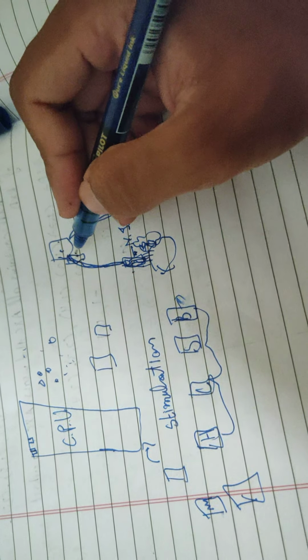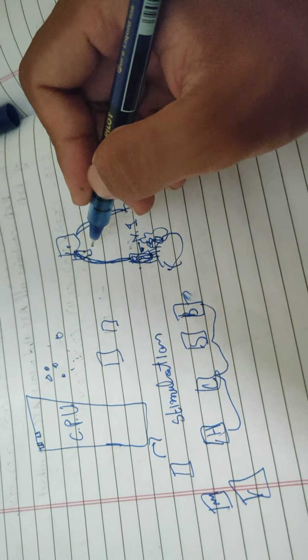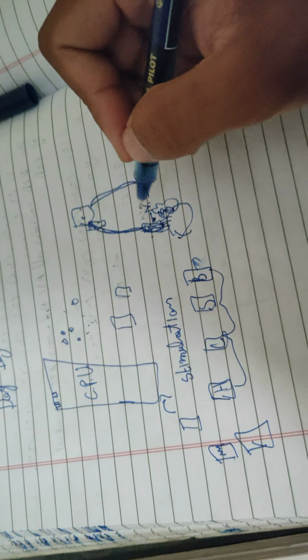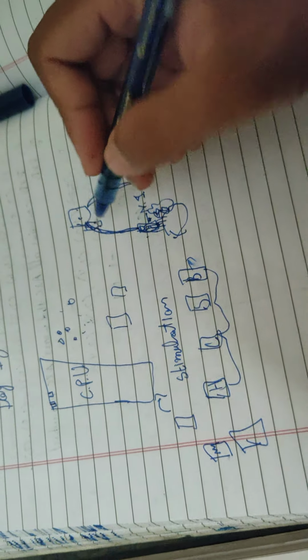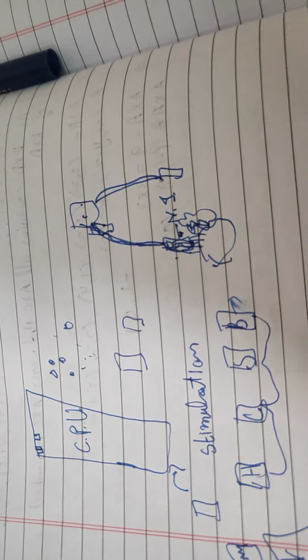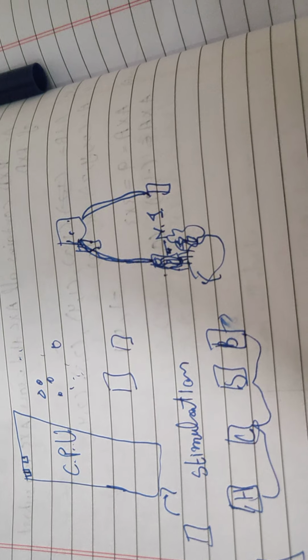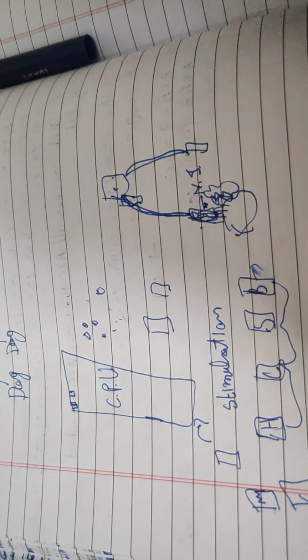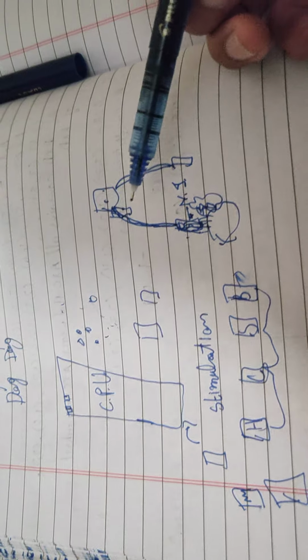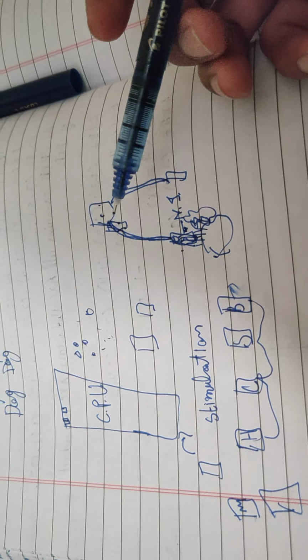Now sensory neuron processes this electrical impulse or nerve impulse, and then it sends them to the brain or spinal cord. Now it would be better for us if we differentiate between the nerve impulse and the electrical impulse. I'm not very sure about the difference between the nerve impulse and electrical impulse.